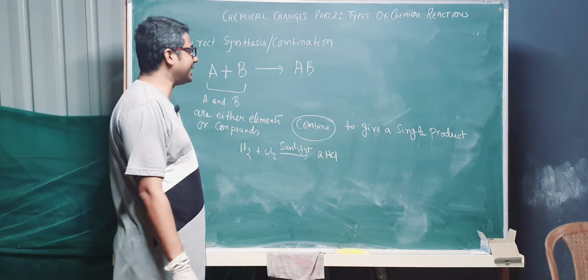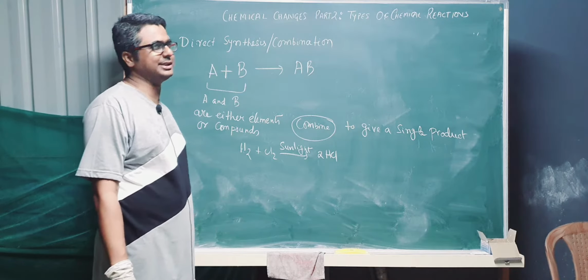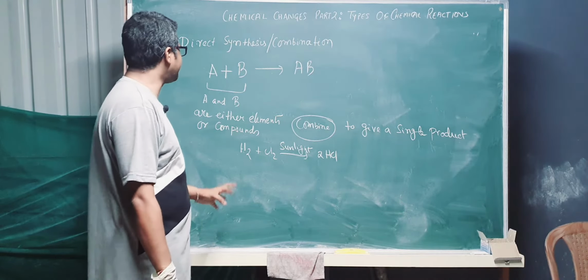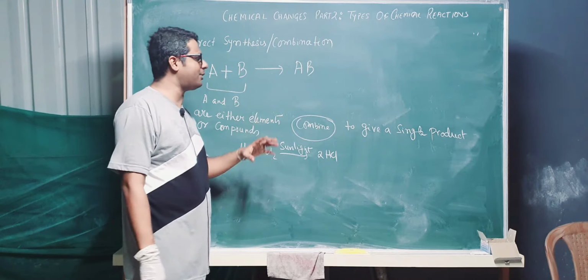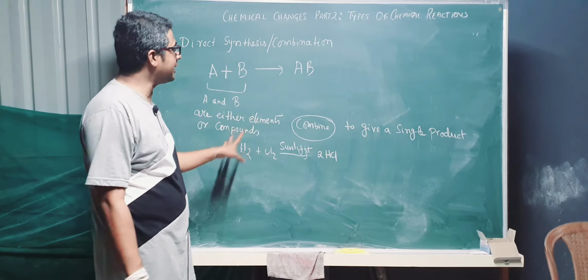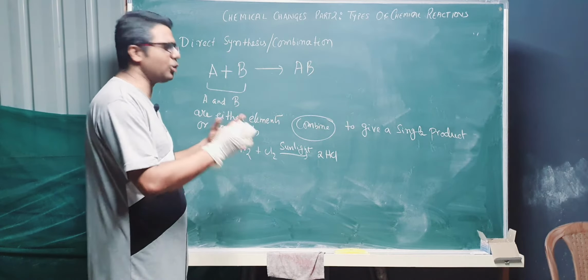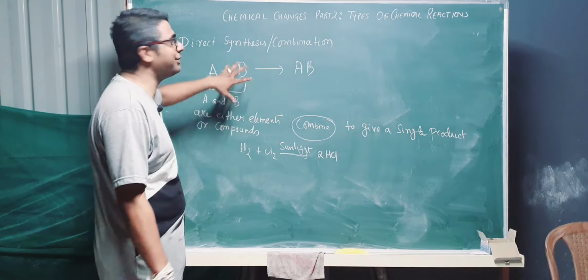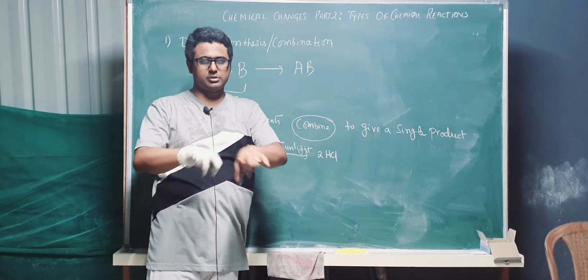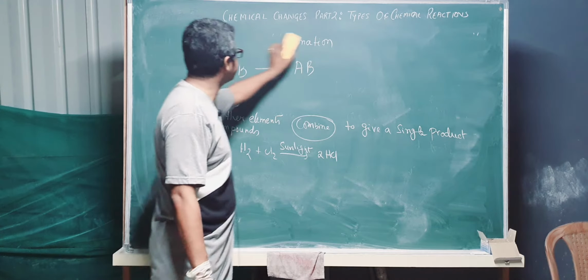We are going to study them in detail in the next part of the class, because in that part we will discuss what compounds can be prepared in this kind of reaction, with a lot of examples, so that you get a thorough idea of the different kinds of reactions that fall under this box. So first thing we have done is direct synthesis.